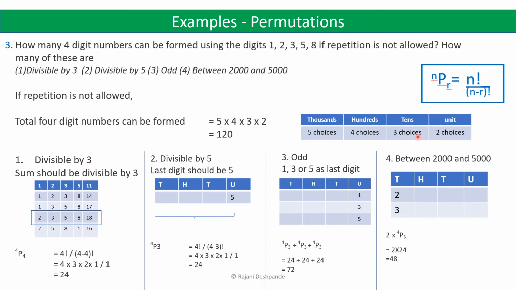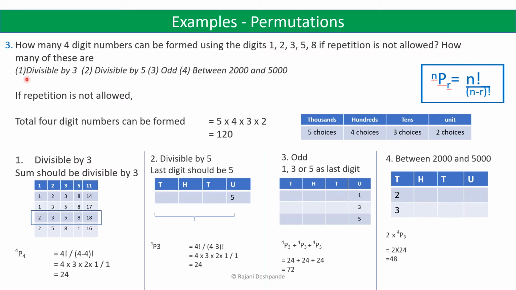So we have 3 choices, and for the units place we have 2 choices because the digits which we have used in the thousands place, hundreds place and tens place cannot be used, because it is said that repetition of digit is not allowed. So we are left with only 2 digits here. So the total number of 4-digit numbers that can be formed is 5 into 4 into 3 into 2, which is equal to 120. And repetition of digit is not allowed here. So 120 such numbers can be formed.